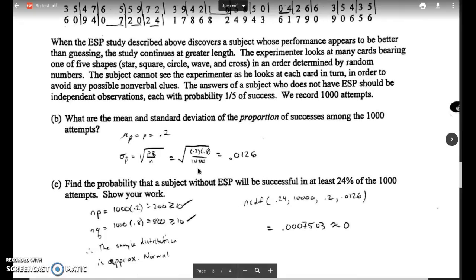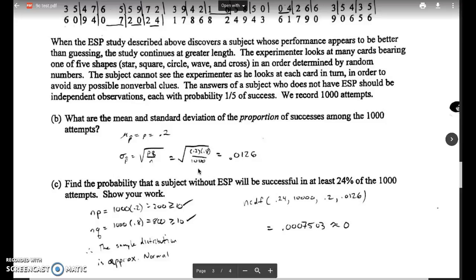Then it says, when the ESP study described above discovers a subject whose performance appears to be better than guessing, meaning they might actually have ESP, the study continues at greater length. The experimenter looks at many cards bearing one of 5 shapes, so now they're lowering the probability of you getting the right answer by increasing the amount of choices you have. Star, square, circle, wave, and cross in an order determined by random numbers. The subject cannot see the experimenter as he looks at each card in turn in order to avoid any possible nonverbal cues. The answers of a subject who does not have ESP should be independent observations, each with probability 1 out of 5 of success. We record 1,000 attempts.